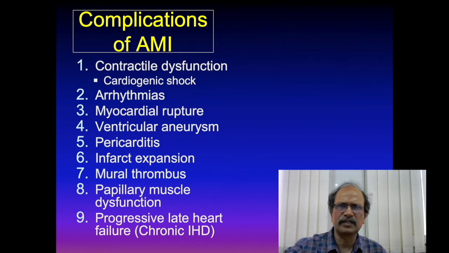And if the necrosis involves the papillary muscles, the papillary muscles may rupture, causing sudden appearance of incompetent or regurgitant valves. So any appearance of new murmurs in a patient who is suffering from acute myocardial infarction tells you that papillary muscle dysfunction or papillary muscle rupture may be the cause for this new murmur. And progressive late heart failure: chronic IHD usually presents with congestive cardiac failure because of small infarcts occurring over a period of time, which may not bring the patient in acute fashion.